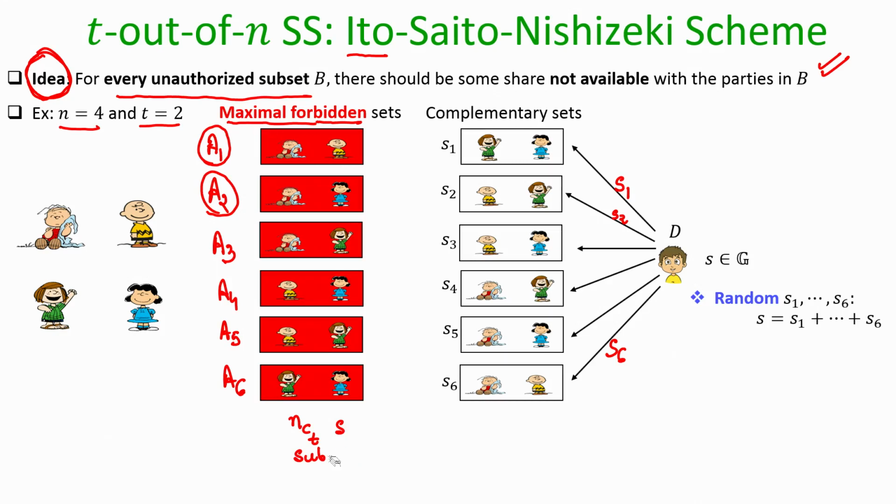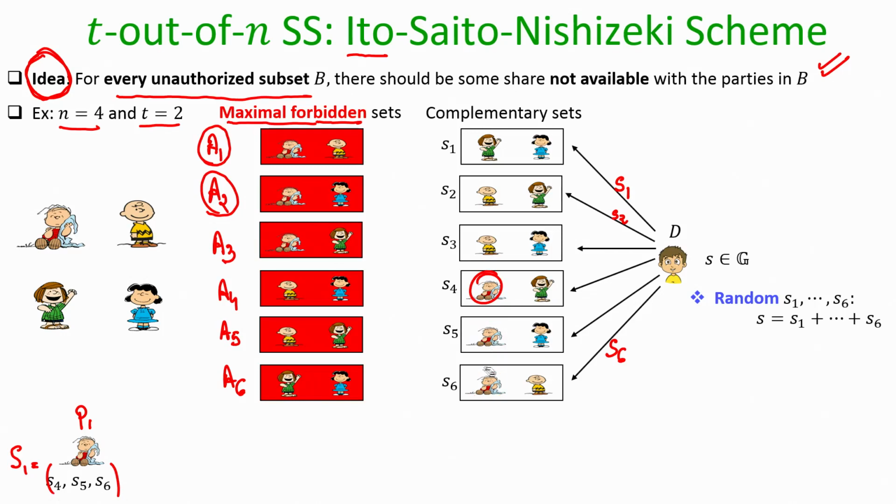Now, we have to argue whether the correctness and the privacy properties are achieved. Before going into that, what will be the overall shares for the individual parties? What will be the overall share for party number P1? Party number 1 is going to receive multiple pieces of information from the dealer. So, he is going to receive S4, S5 and S6. That will be its overall share.